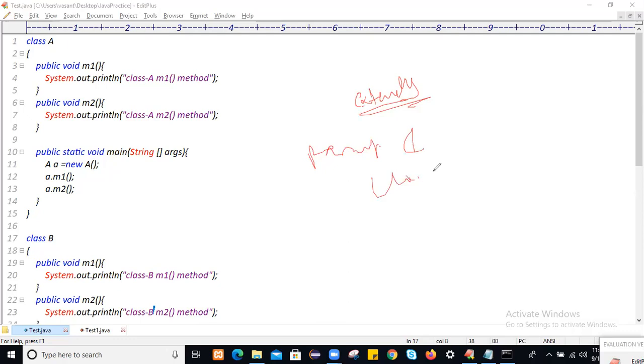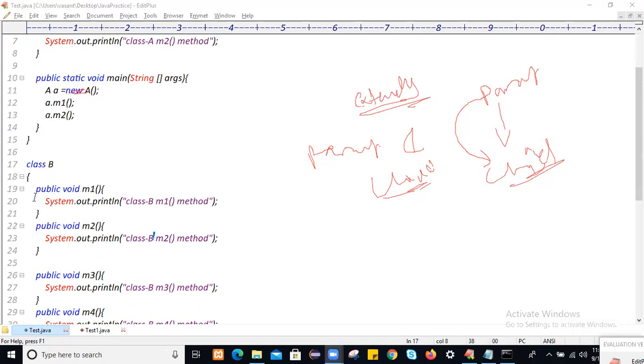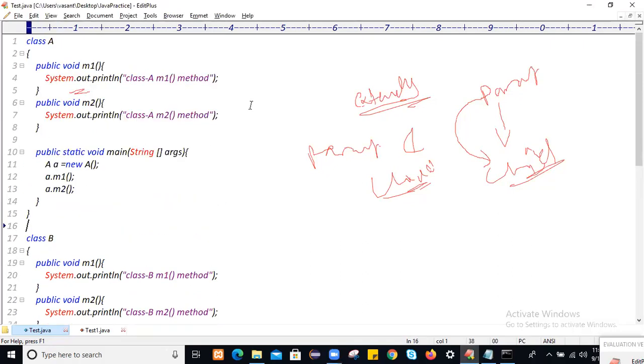Once you make the relationship, the child by default inherits the properties of the parent, just as I inherit the properties of my parent. But here we didn't make the relationship, so the length of the code unnecessarily increases and the performance will reduce. That is one drawback of an application without inheritance.